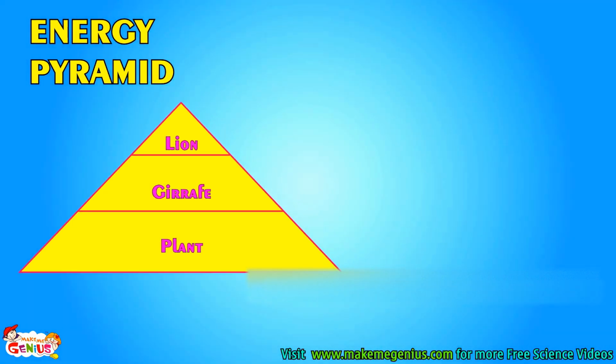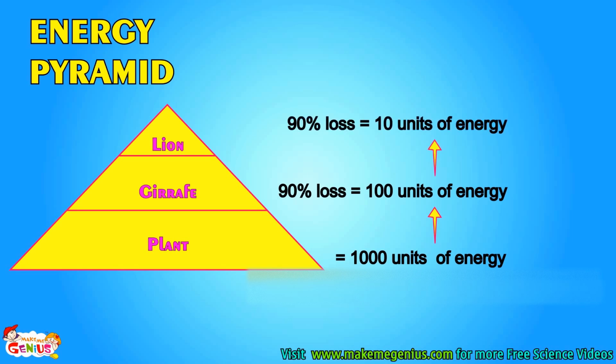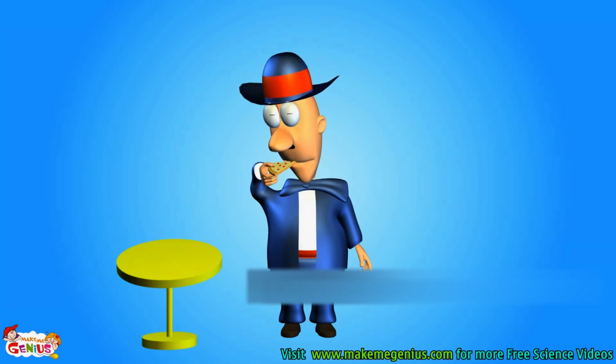To understand the energy pyramid, let's assume plants absorb 1,000 units of energy from the sun. When the giraffe eats it, 90% of energy is lost, so the giraffe only gets 10% of the energy. This means energy transfer from plant to giraffe is 10% of 1,000 units of plant energy, which is 100 units. Now when the lion eats the giraffe, 90% of energy is again lost, and the lion gets only 10 units of energy. So now you know more about food and energy.